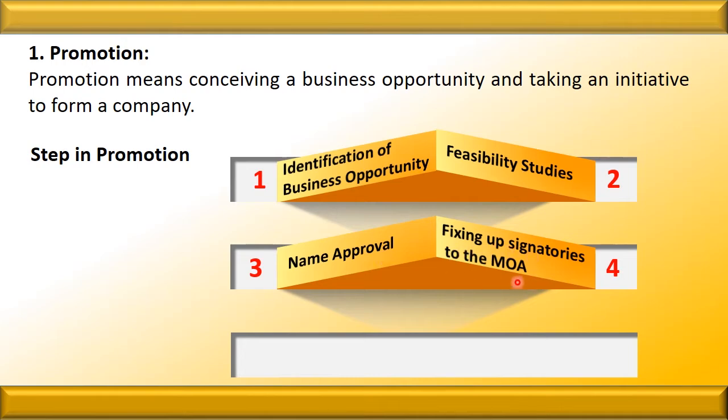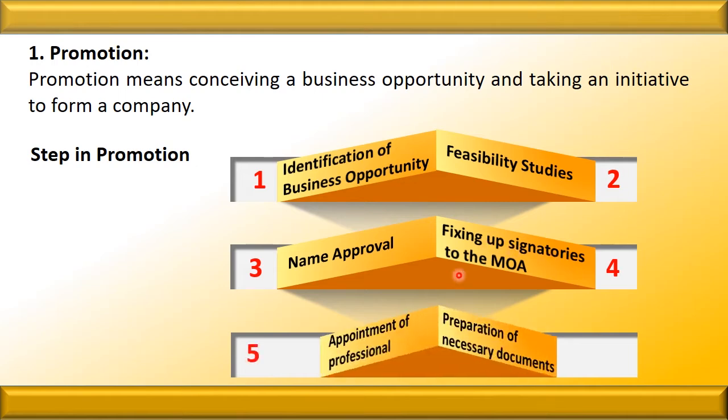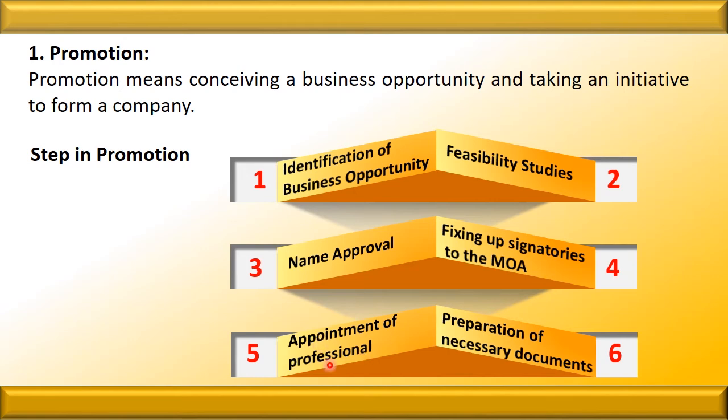The next is fixing up the signatories to the memorandum. After the approval of the name, the next step is finding out the board of directors who will be the signatories to the memorandum of association. So the fourth stage is fixing the signatories to the memorandum of association. The next is appointment of professionals. It means finding out or appointing the merchant bankers, auditors, underwriters so that the shares can be sold and the activities can be carried out properly.